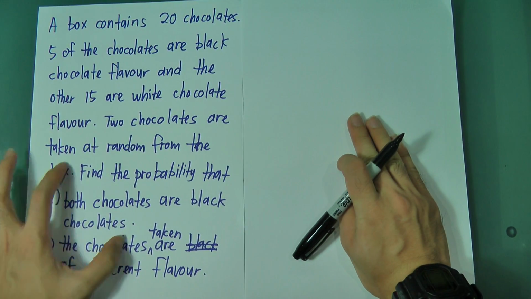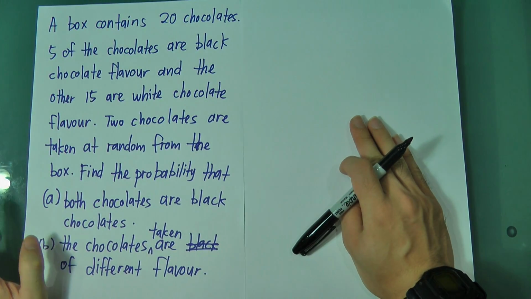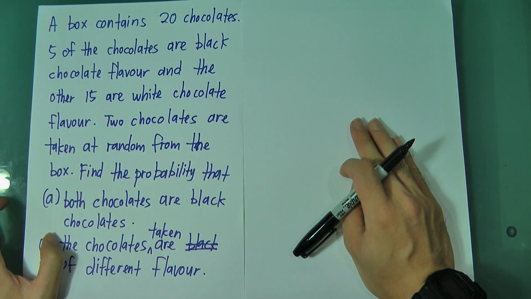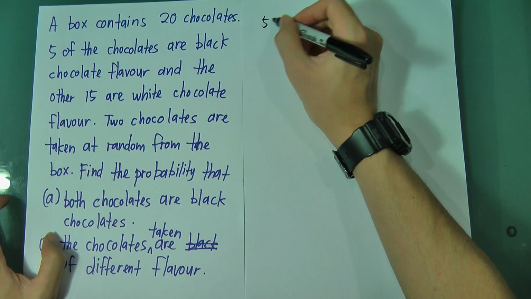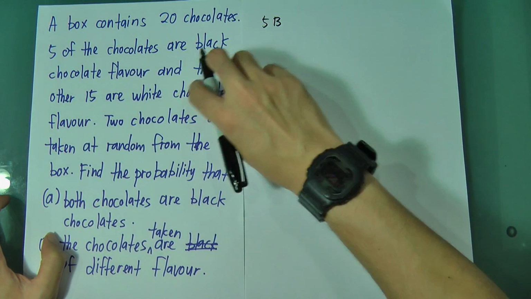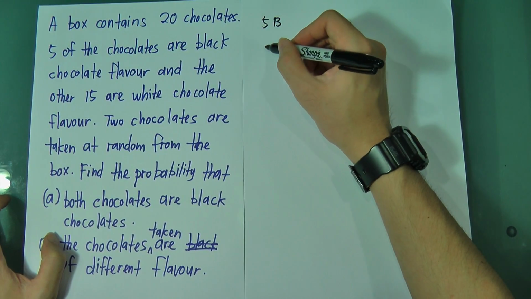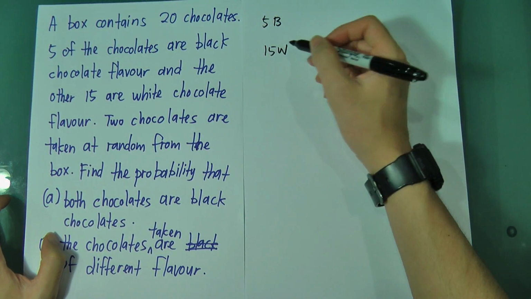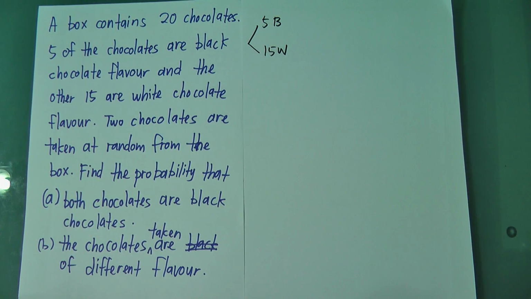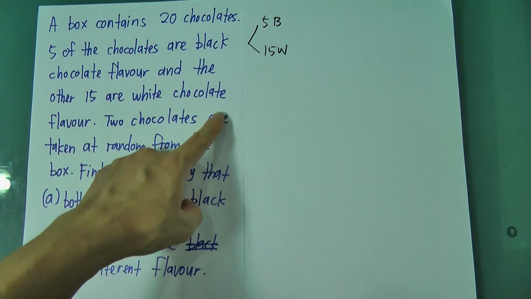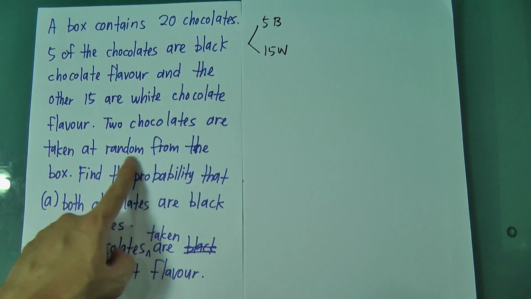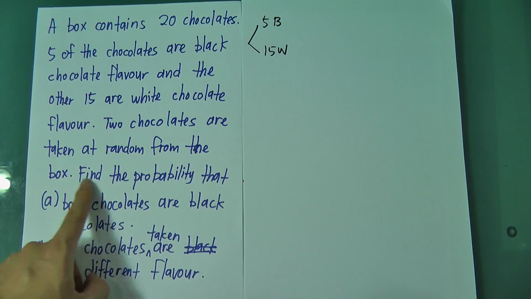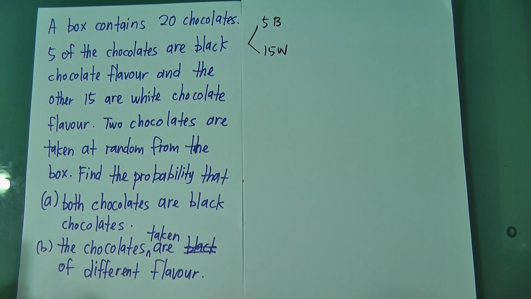So I just want to make sure you learn it as well. Okay, have a look at this question. A box contains 20 chocolates. 5 of the chocolates are black, so I'm going to write here 5 is black. And then it says 15 are white. Okay, we have 20 chocolates, 5 are black, 15 are white. 2 chocolates are taken at random from the box. Find the probability that both chocolates are black.